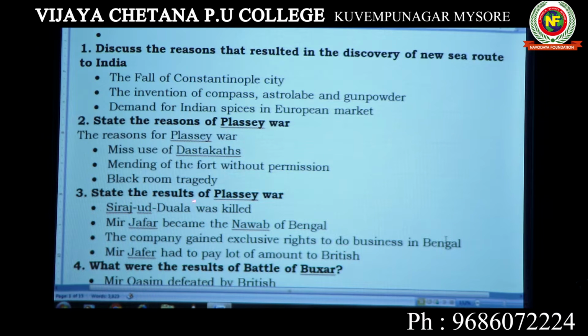The next one is: state the results of the Plassey War. So what happened in the Plassey War? The first one is that Siraj-ud-Daulah was killed.